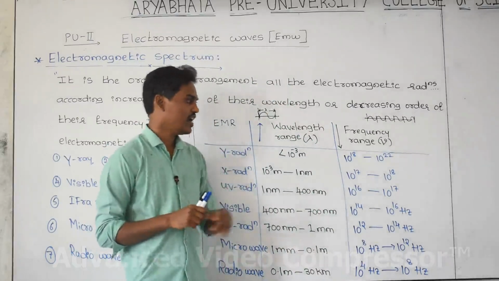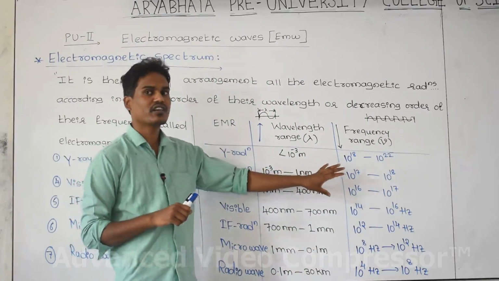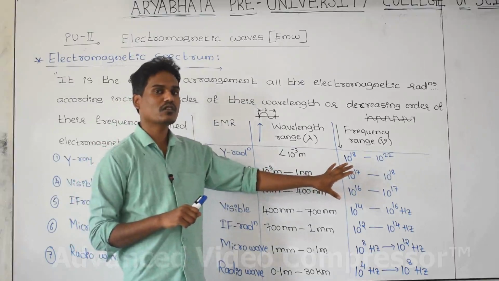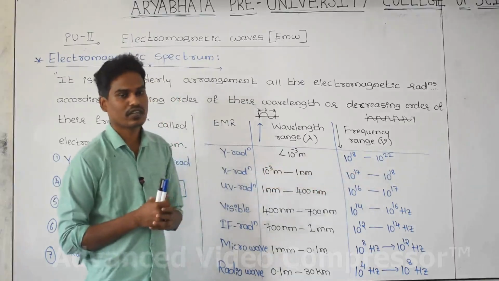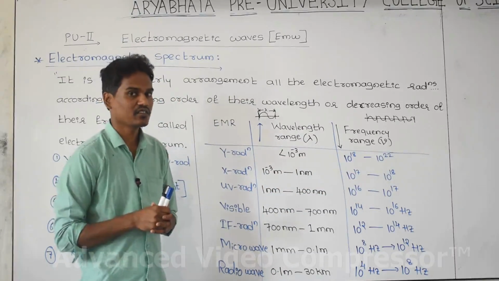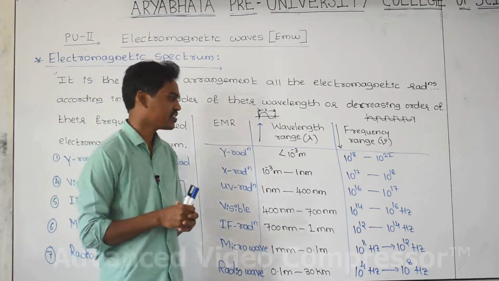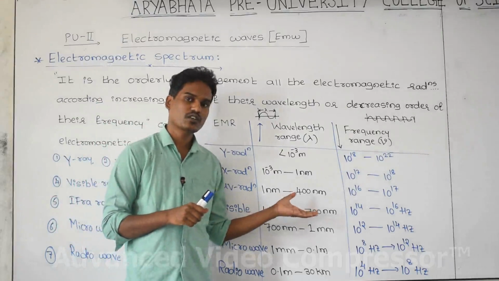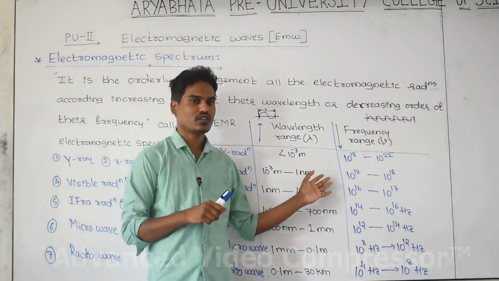This is a bit difficult, but just practice two to three times and you will get it very easily. After practice, try to remember the values and the list.